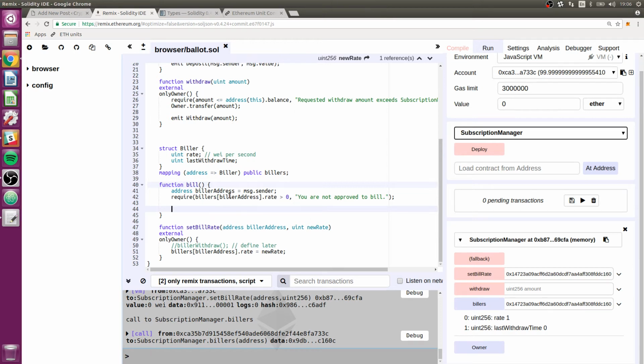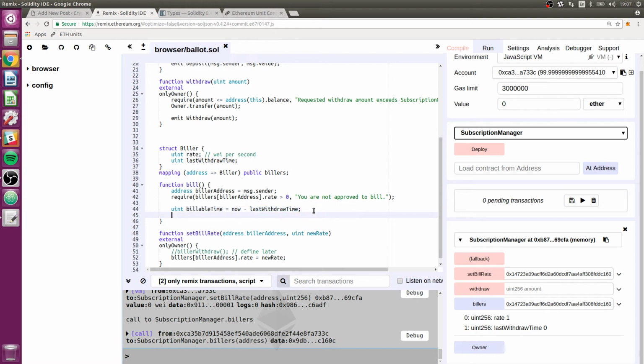Okay, so we got their address. We've seen that they actually have some rate, and now we need to figure out how much time they're allowed to bill for. So uint billableTime, and that's going to be now minus lastWithdrawalTime. Now is a keyword in Solidity. It gives the time in seconds when the block gets mined. And last withdraw time should have been set to now, the last bill cycle.